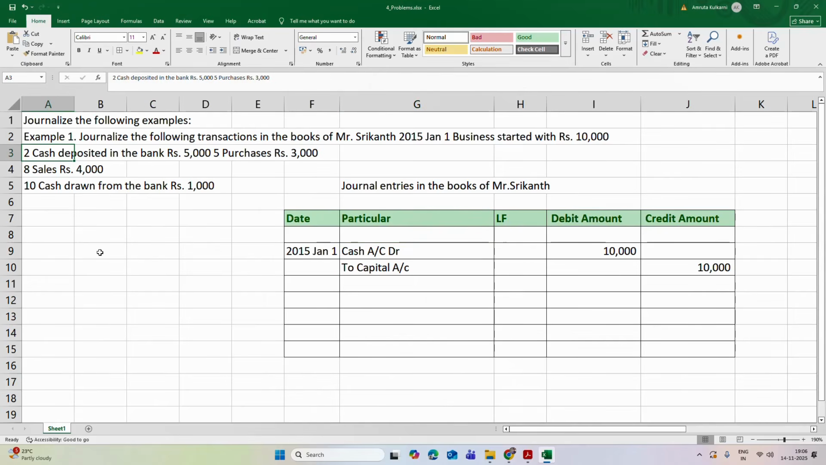Now the second transaction is, out of this cash, cash deposited in the bank rupees 5,000. So which account is increased? That is, the bank account is debited. So I will write bank account debited with 5,000, and this 5,000 is taken from cash. So to cash account credited 5,000. This is on 2nd of Jan.